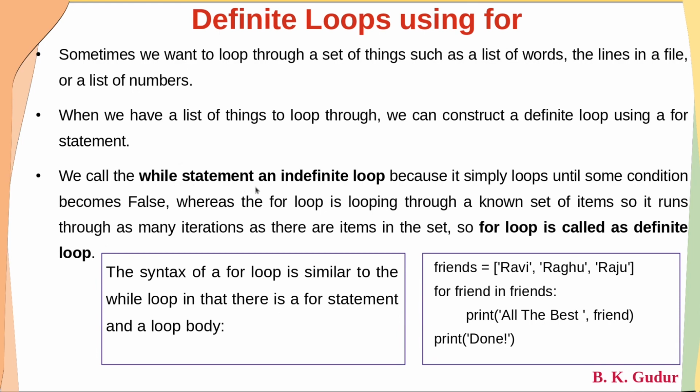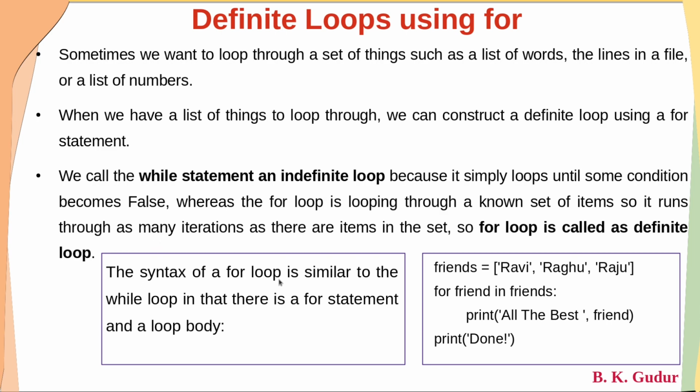Students, we call a while statement an indefinite loop because it simply loops until some condition becomes false, whereas the for loop is looping through a known set of items, so it runs through as many iterations as there are items in a set. Whatever the set is, however many items are there, that many times it is going to iterate. Because of that, a for loop is called a definite loop. Dear students, definite means we know the definite number of times the loop executes. If there is a set containing some n number of items, the loop will iterate n times.